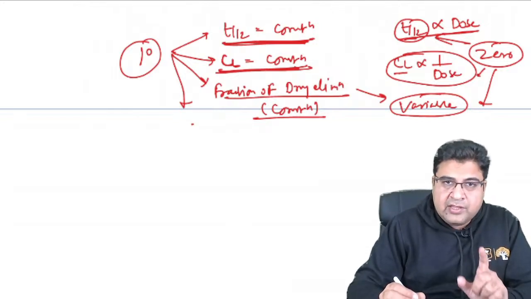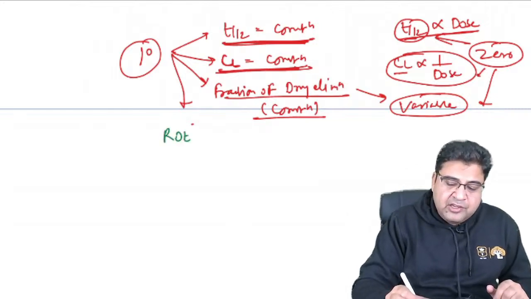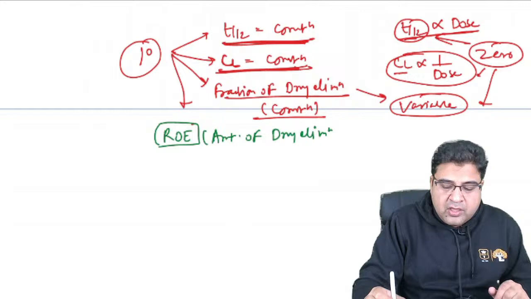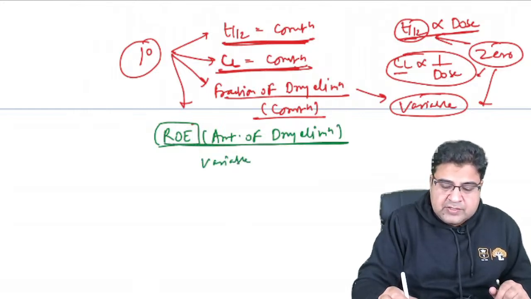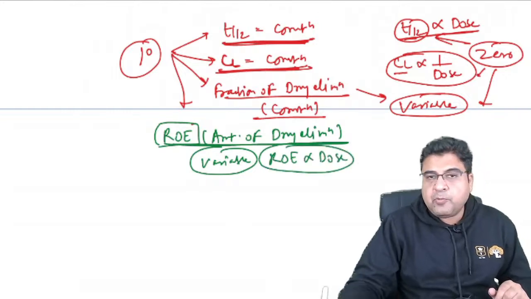But the only thing which is variable in first order kinetics is the rate of elimination. The rate of elimination of drug is also known as the amount of drug eliminated from the body. So this is variable and directly proportional to the dose.